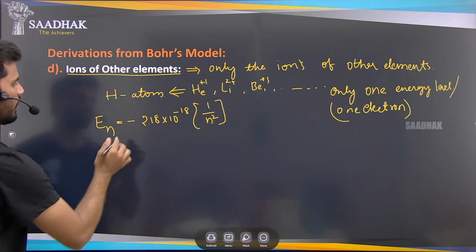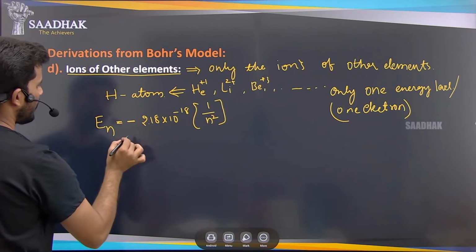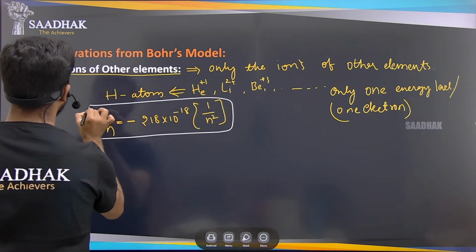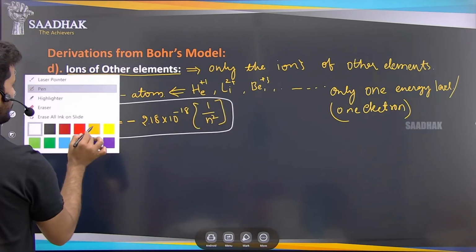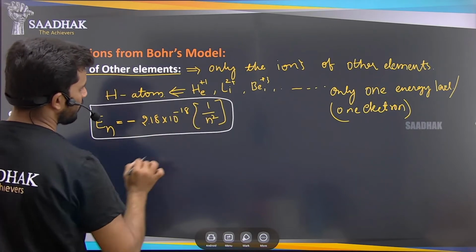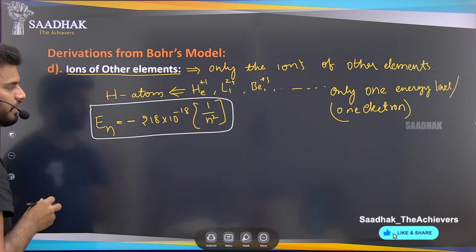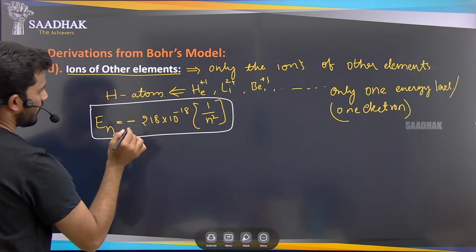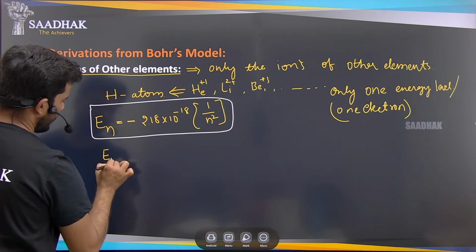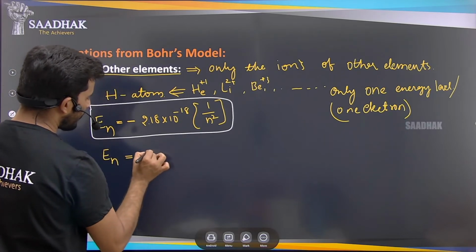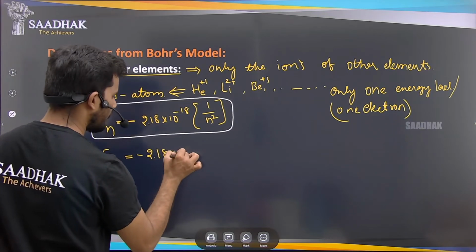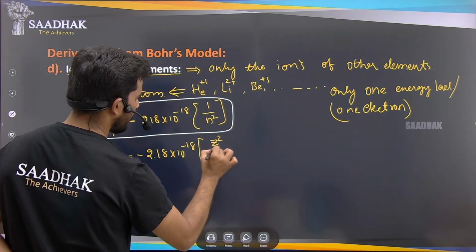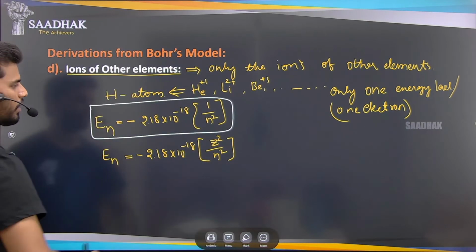Right? So here the 1, if you can see, is the energy level of the hydrogen atom. So energy in the first level of the hydrogen atom means we write 1 here for n square. n is the principal quantum number. Okay, so for these ions, En will be written as minus 2.18 into 10 to the power of minus 18 into Z square by n square, in joules, same.